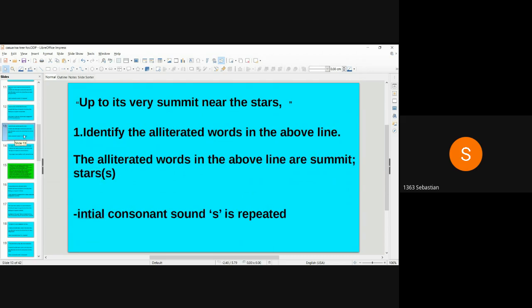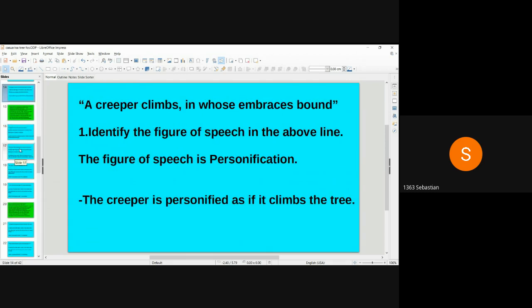Up to its very summit near the stars. Identify the alliterated words in the above line. The alliterated words in the above line are summit, stars. The initial consonant sound S is repeated. A creeper climbs in whose embrace is bound. Identify the figure of speech in the above line. The figure of speech is personification. Creeper is personified as if it climbs the tree.